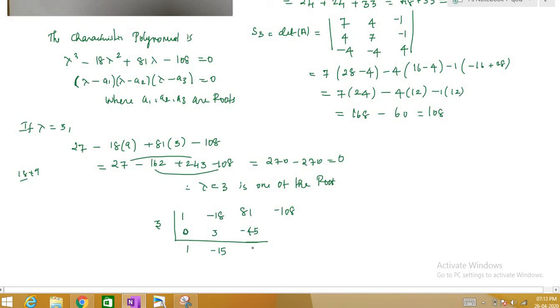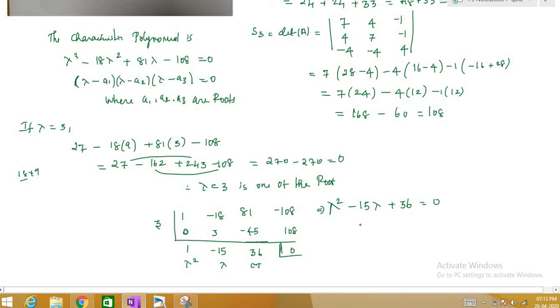81. So this is 5. Yes, 36. And 36 into 3 is 108, and this is equal to 0. Now what you will do is you solve the equation as lambda square minus 15 lambda plus 36 is equal to 0. This is the coefficient of lambda square, this is the coefficient of lambda, and this is the constant term.